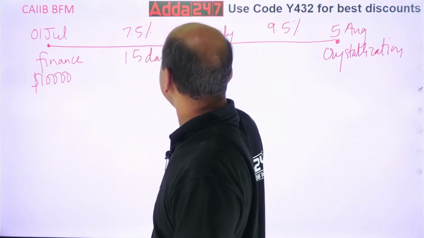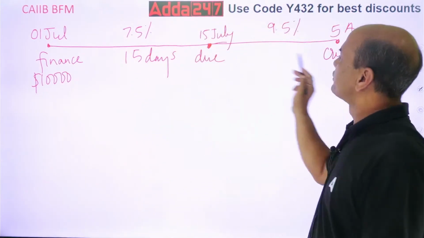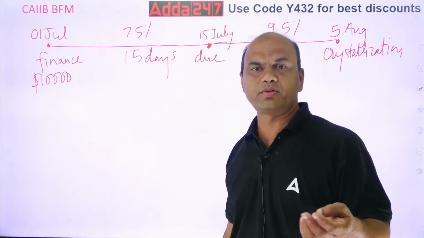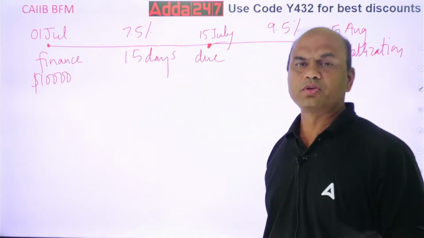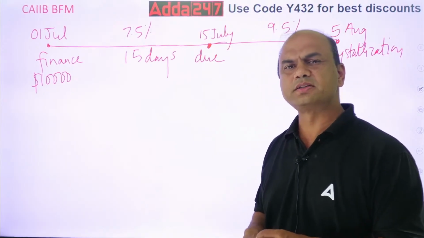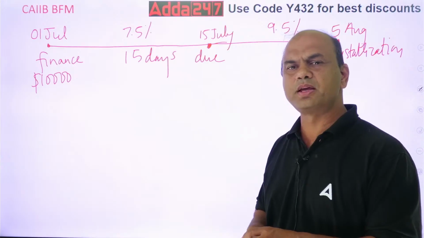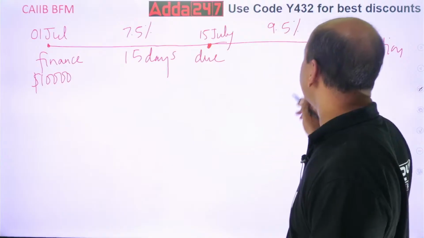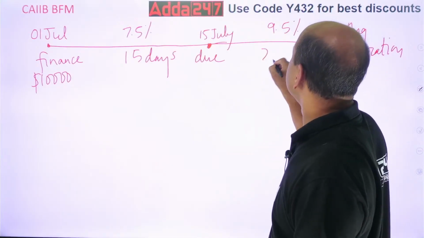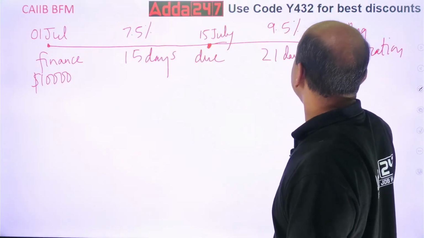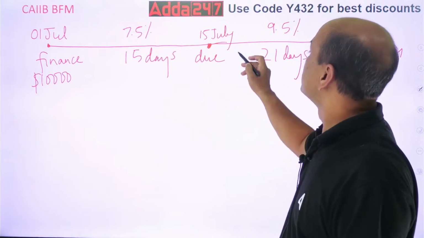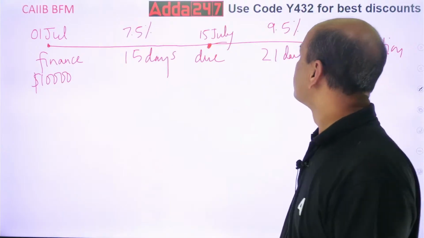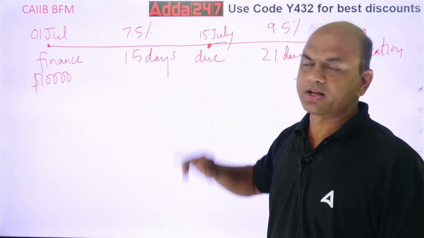And here, 5th August to 15th means 15 July to 5th August. So it is 25 and 5. July is of which, how many days? January, February, March, April, May, June, July. 31 days. So this will be 21 days, not 20 days. Why? Because July is of 31 days. Okay. So 21 days over here and 15 days over here.